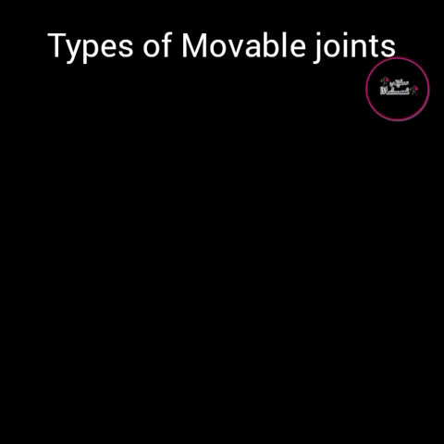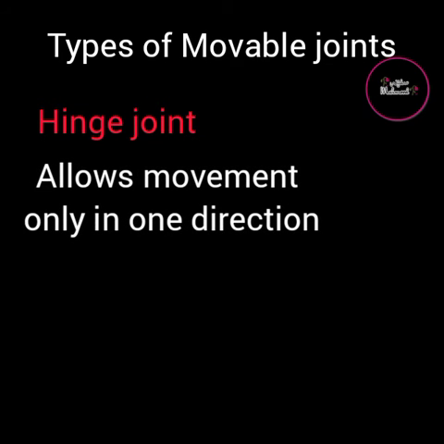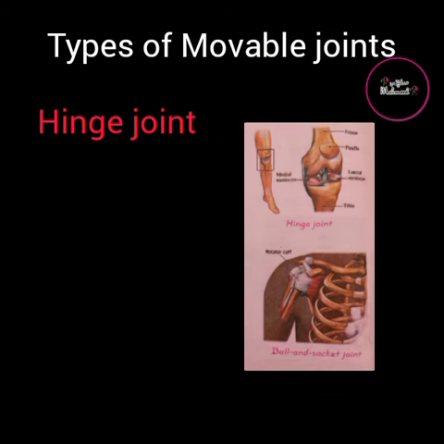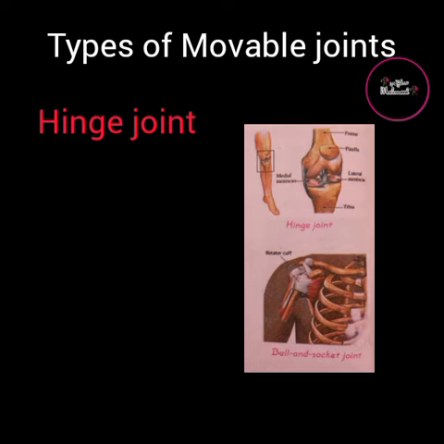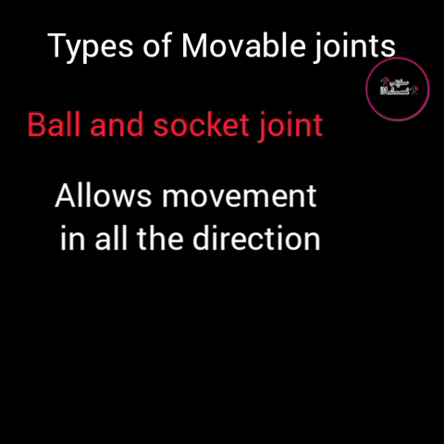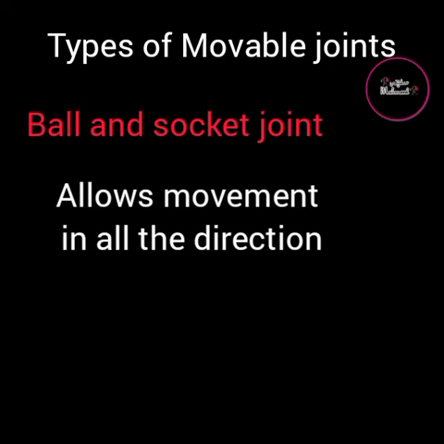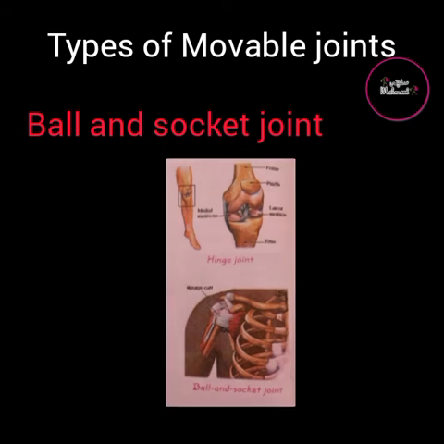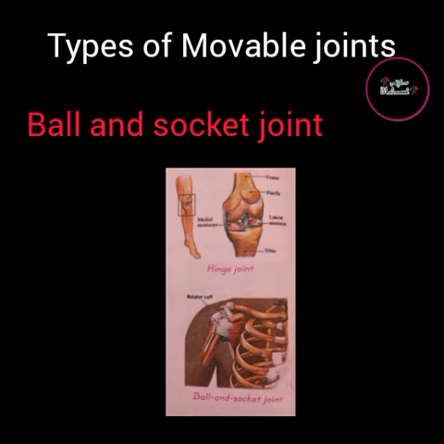First, we will discuss hinge joint. Hinge joint allows movement only in one direction. Elbow, knees, fingers and toes have hinge joints. Now, ball and socket joint. It allows movement in all directions. There, one bone is like a ball and fits into the hollow socket of the other bone, which enables them to move freely. Hip and shoulders are examples of it.